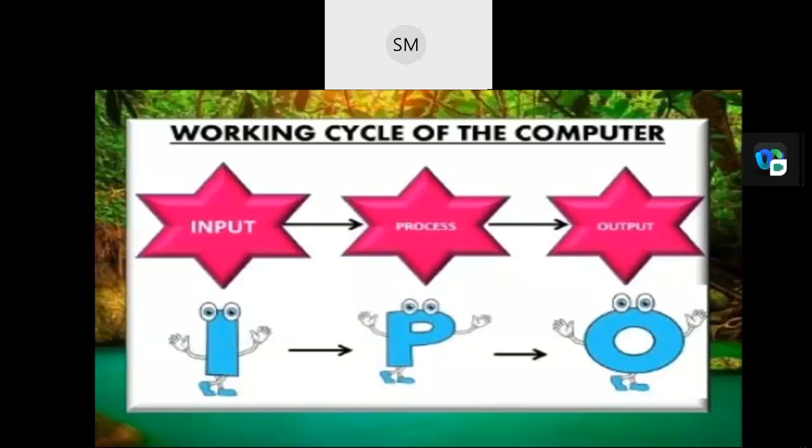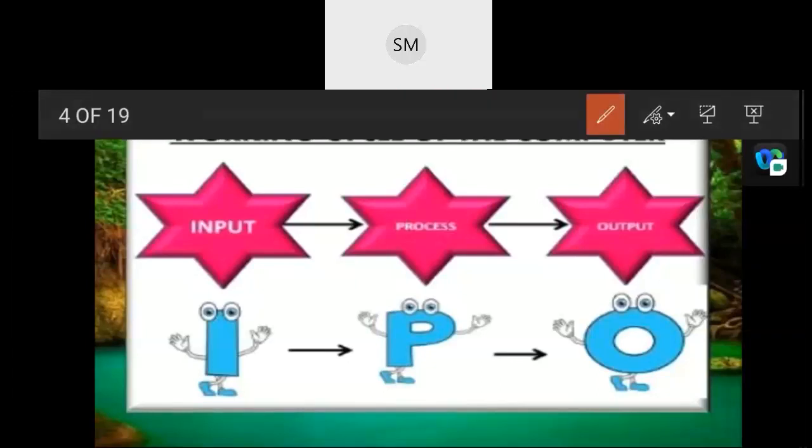Now, to understand how a computer functions, you must understand the information processing cycle, the working cycle of the computer, how it works. It means input, process, as well as output. So what is the information processing cycle? It is the sequence of events. Sequence means step by step: what comes first, what next, and what comes at last. That is the sequence order of the events.